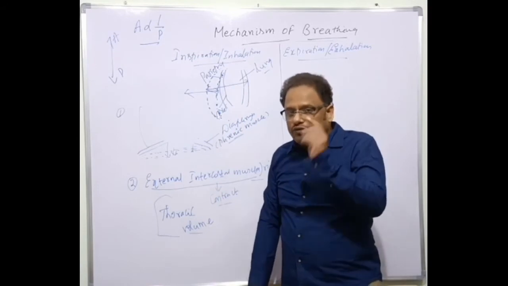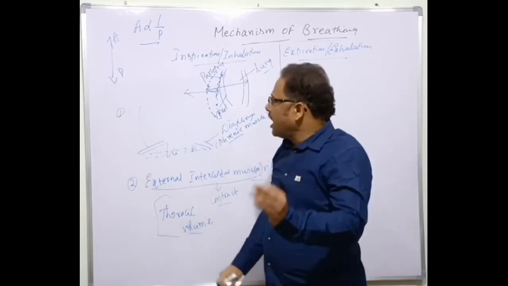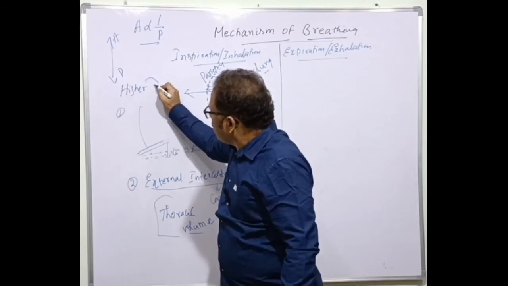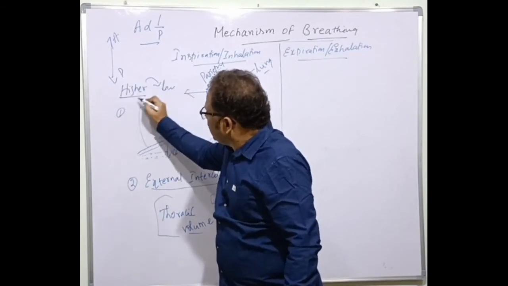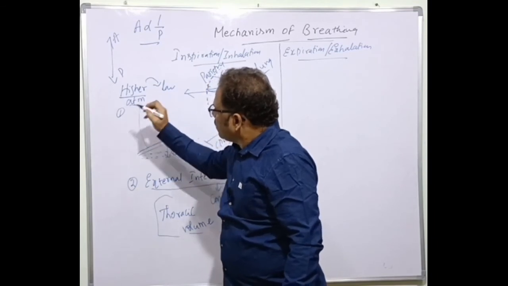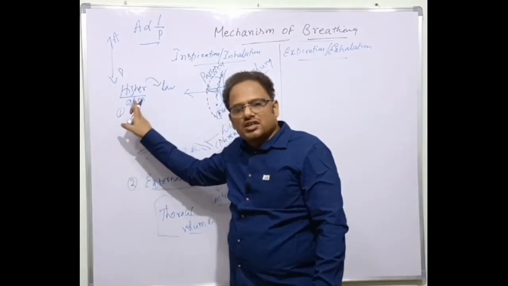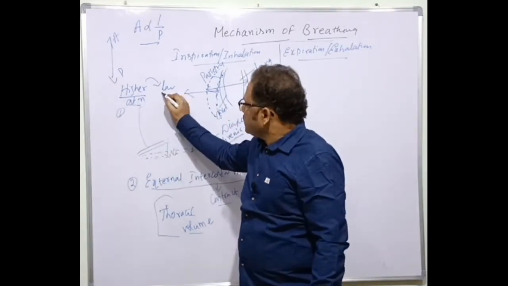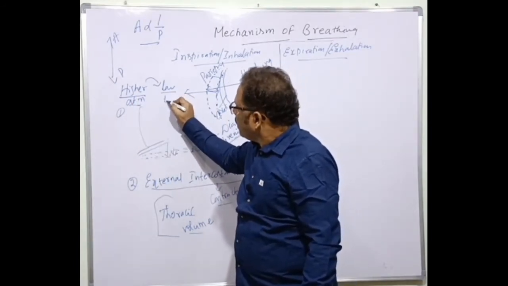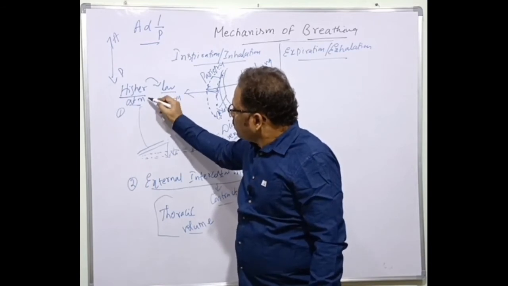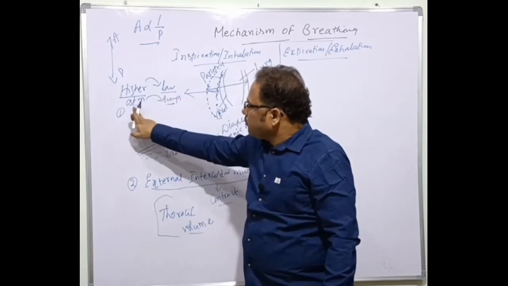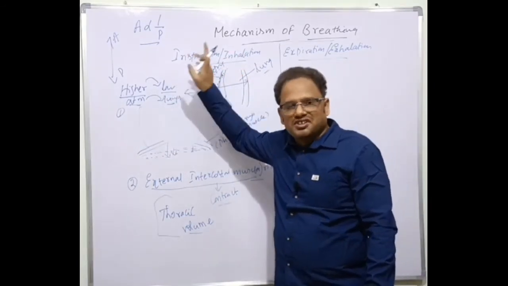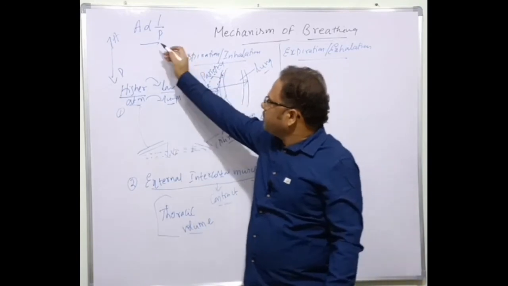So according to diffusion, the gas has to move from the region of higher level to the region of lower level. Where is it higher here? The atmosphere. Oxygen concentration is more in the atmosphere and less in the lungs. So the oxygen has to move from the atmosphere into the lungs, and that is called inhalation or inspiration. Very simple here. When you understand this one, it is easy.